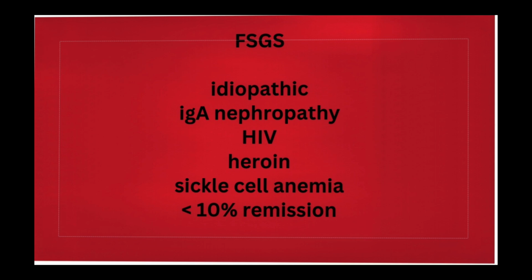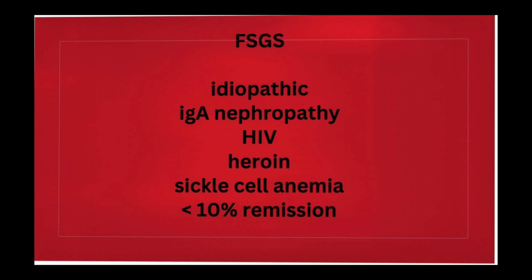Then focal segmental glomerulosclerosis, it can be idiopathic. It can be associated with IgA nephropathy, meaning two I's in the beginning. Then two H's, HIV and heroin. Then it can occur in sickle cell anemia.